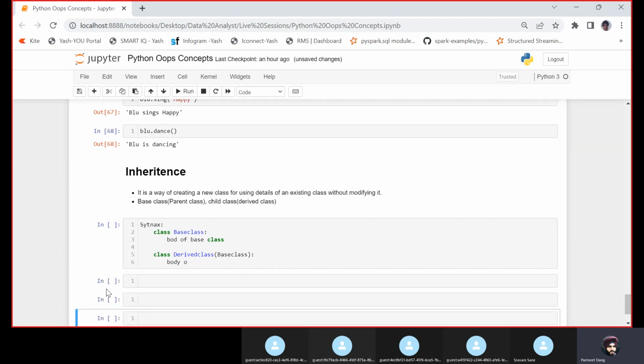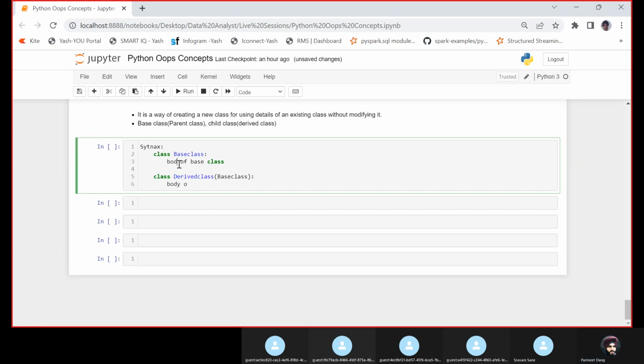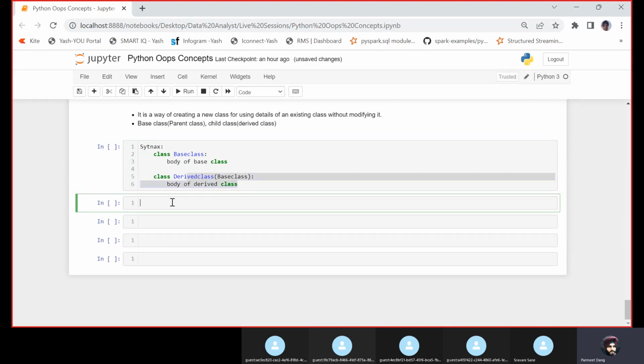And here we have the body of the derived class. So this is a simple syntax: we define a class name and write logic, then we have another class which inherits the base class, and then the logic of the derived class. Now, what is the use of inheritance?